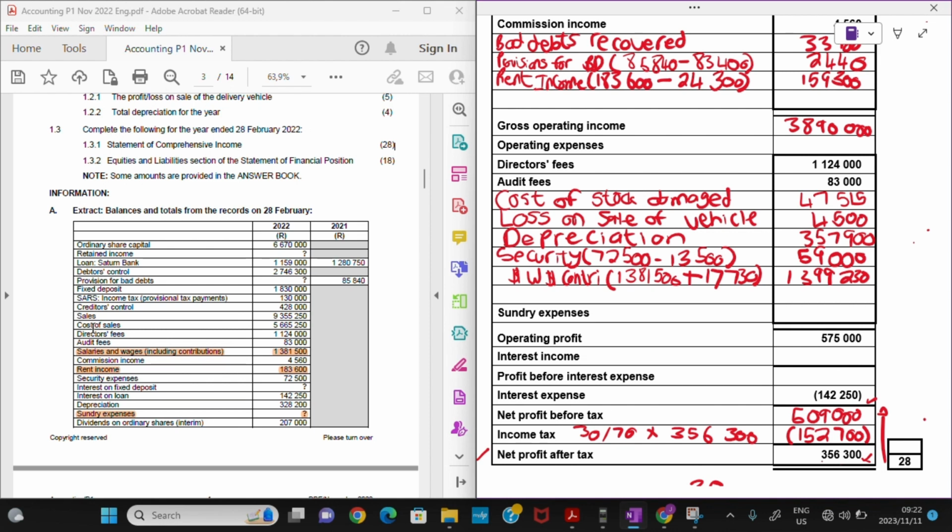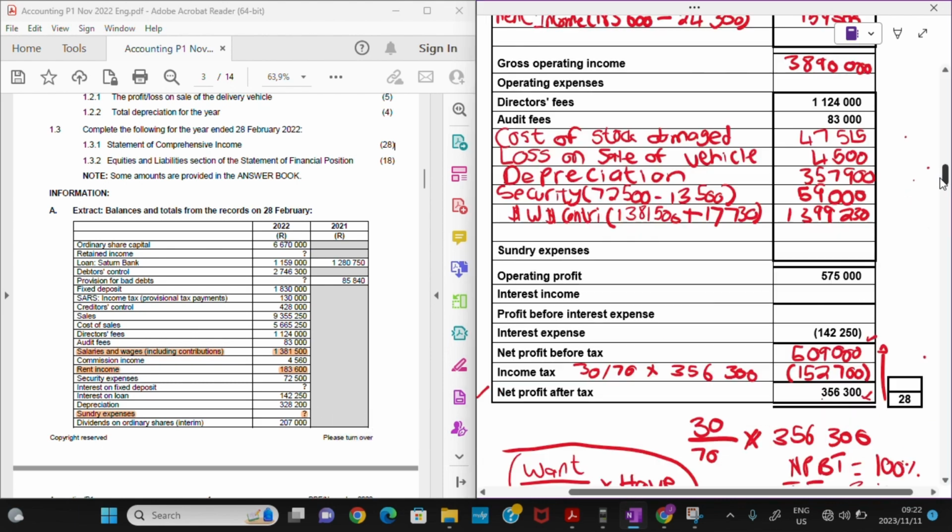So we have cost of sales, directors fees, it's already there, audit fees, it's already there, salaries and wages is there, security expenses is there, and sundry expense. So that's all right. As we figured out, since sundry expenses has a question mark, we know that it's going to be a balancing figure, right?